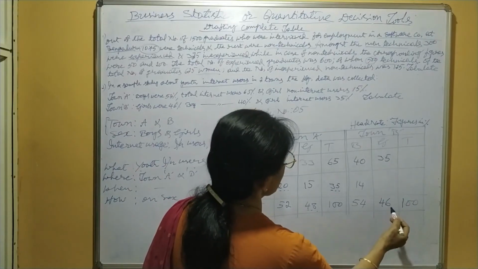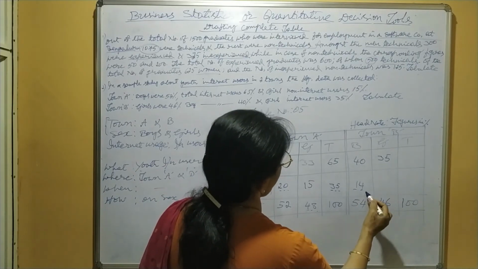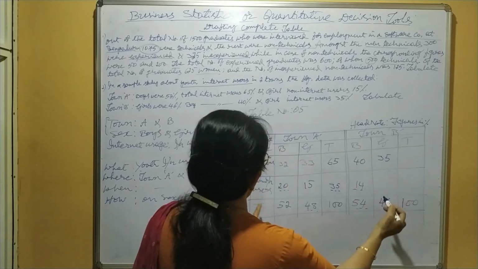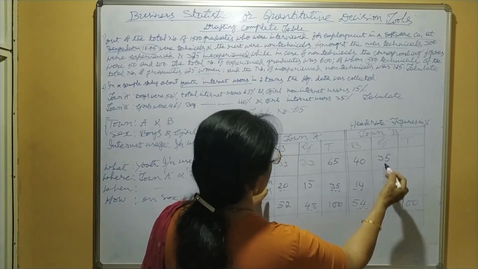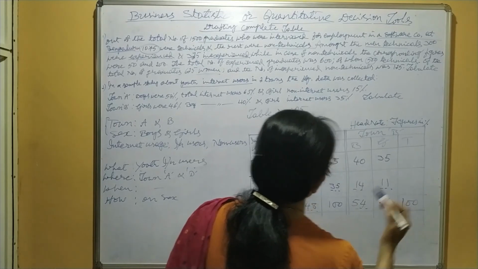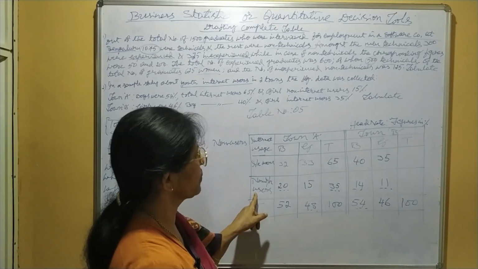Out of 46 girls, 35 internet users means remaining 11, they are non-internet users.